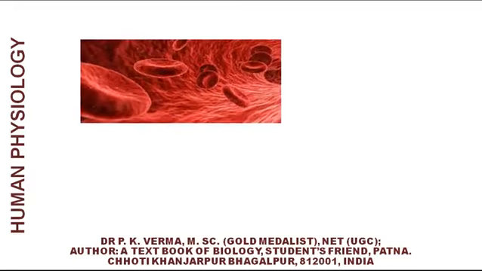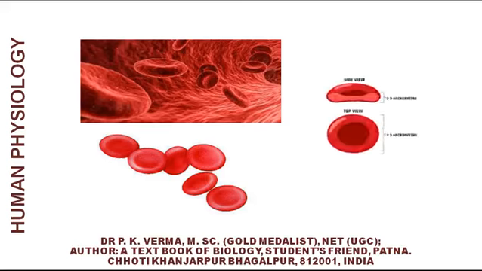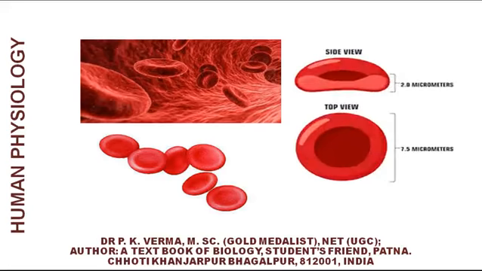This is the photograph of a blood capillary in which blood is flowing, and some RBCs can be seen. In the separate diagram, you can see that the RBC is a biconcave structure. Here, the concavity is clearly shown. The diameter of the blood corpuscle is 7.9 micrometer, whereas the thickness is hardly 2.8 micrometer.